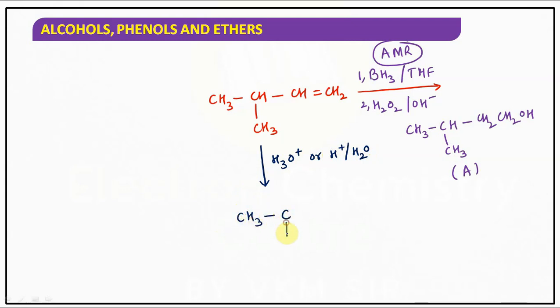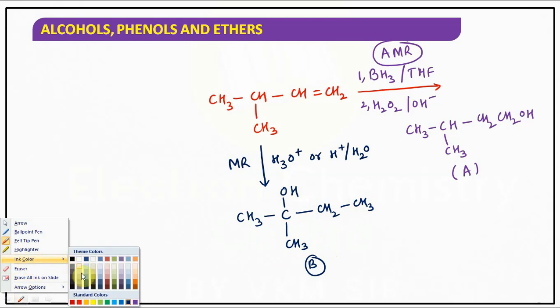CH3, CH3. Though it follows MR, you might ask me, sir, here I can add OH, here I can add H, but carbocation will be formed, no? Carbocation is formed in the sense hydride shift takes place, so it gives this product, CH2, CH3. Understood? So I am labeling this as B.